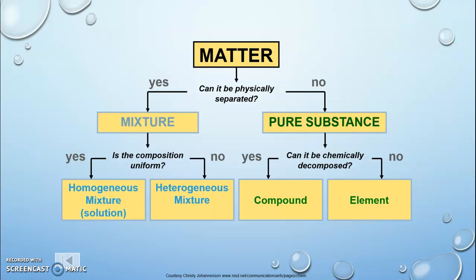Some examples of compounds that you might be familiar with are things like water. Pure water is a compound. Now we've got to be careful, because tap water really isn't pure. There's a lot of stuff that's dissolved into that. So technically tap water would really be over on the homogeneous mixture side of things. But if we're dealing with pure distilled water that just has those molecules in it, that would be a compound.